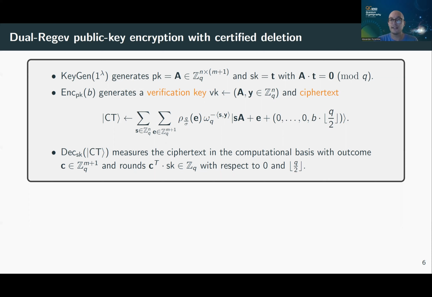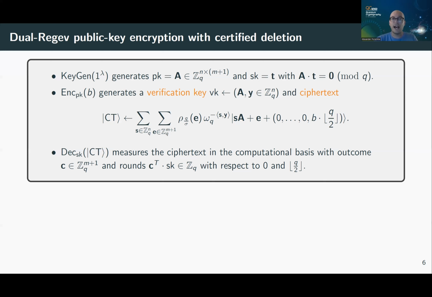And the ciphertext is the primal state, right? It's just a Gaussian, or say a superposition, of random LWE samples with random S and Gaussian E. And because we want to encrypt, we just shift it by something that depends on B, exactly like in the classical Dual-Regev scheme. And this is our ciphertext, okay? And decryption is also exactly as in the classical Dual-Regev scheme. We just use the trapdoor to recover B.